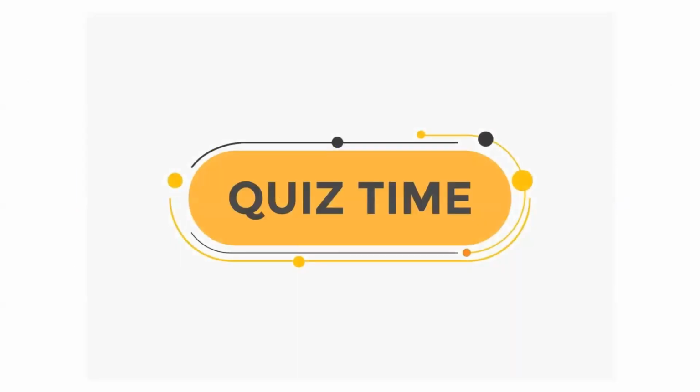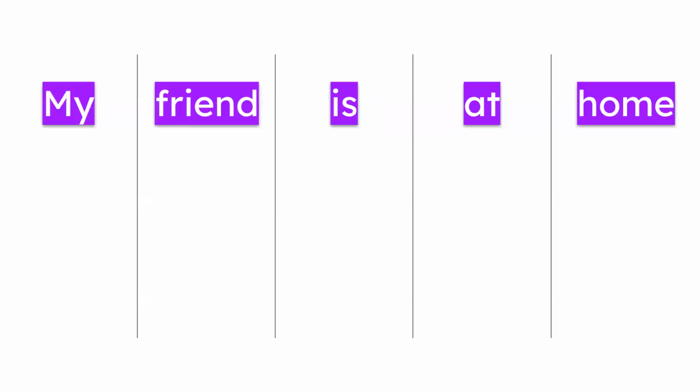Okay, now, quiz time, guys, quiz time. Are you ready? And the first sentence is, my friend is at home. My friend is at home. Okay, you've got 5 seconds to try to do this. Uno, dos, tres, cuatro.